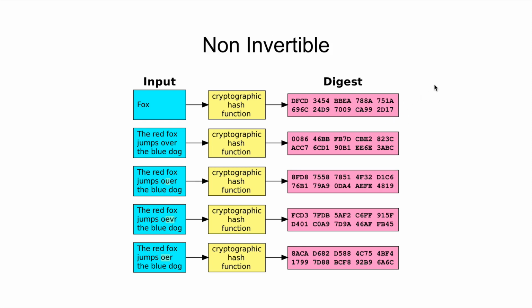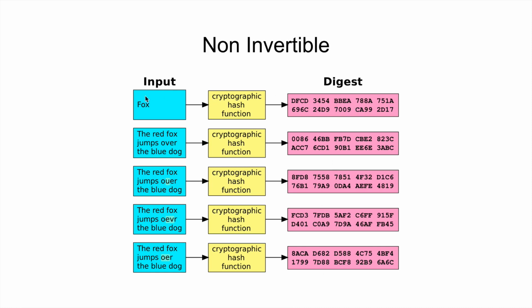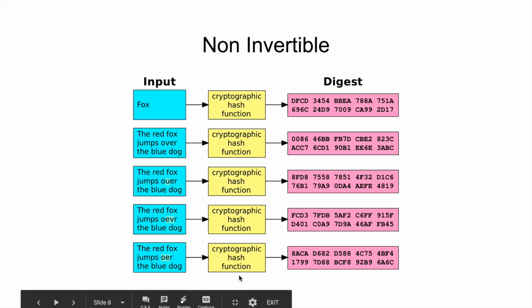They're also non-invertible. That basically means that the input fox cannot be run the other way through the function or even really be derived from the output. You're going to have no idea how to get the input fox from this. If you took this digest, there's no way for you to know how to get back to the red fox jumps or the blue dog. So those are some properties of hashing functions and the digests that they create and how they handle inputs, okay?